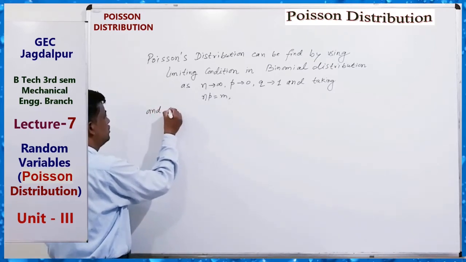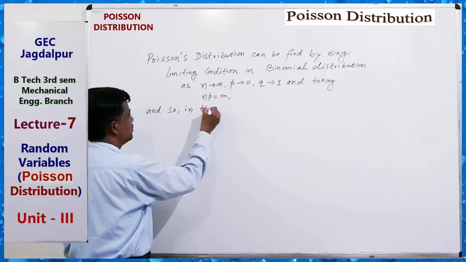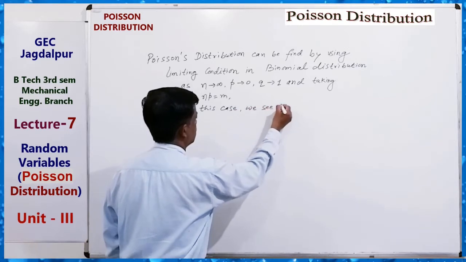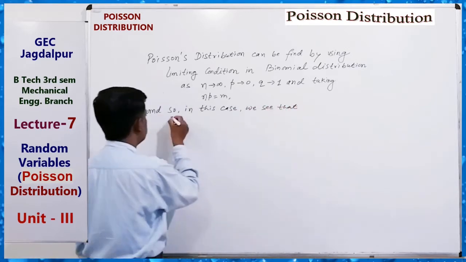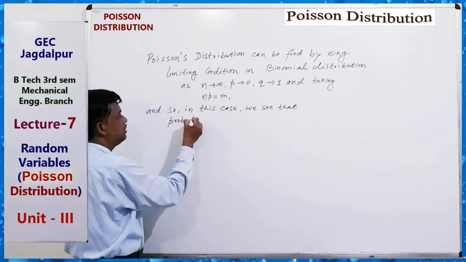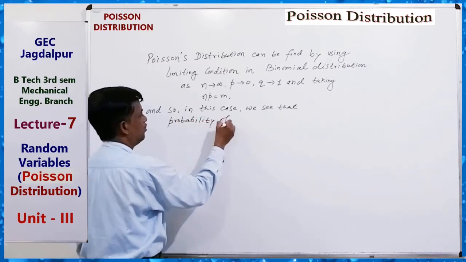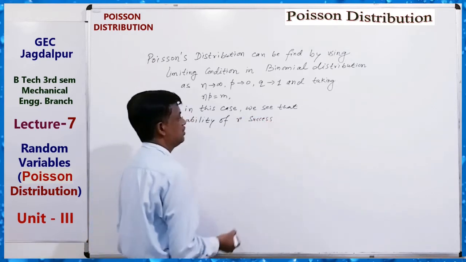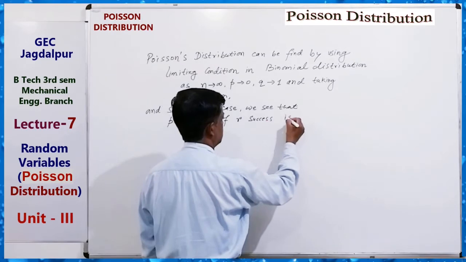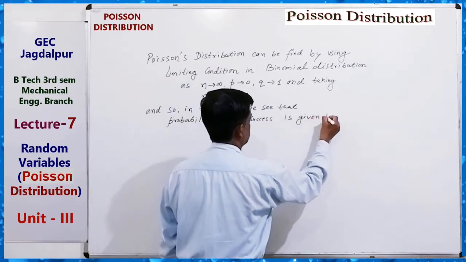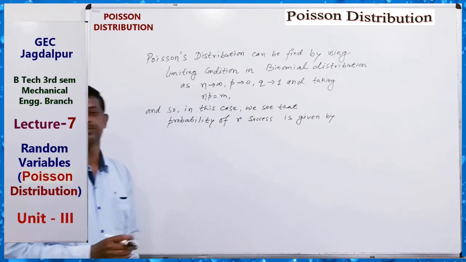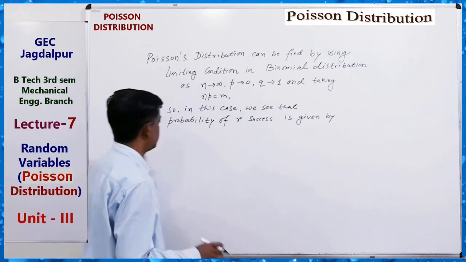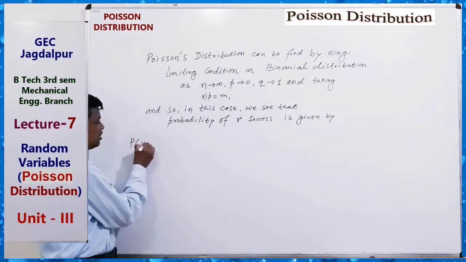And so in this case we see that the probability of our success is given by which formula? Given by P(X = r).